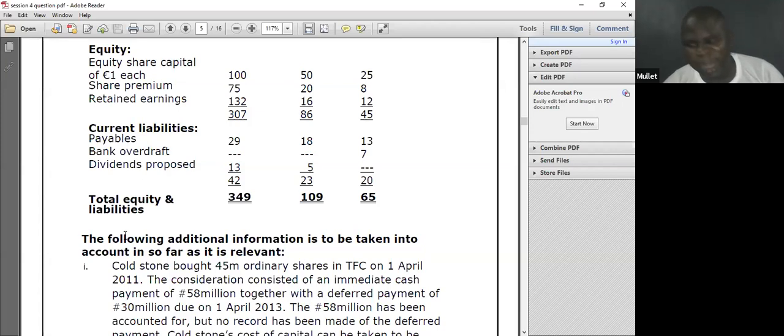We only report investment in associates in the statement of financial position under non-current assets, so I will put there investment in associates. Oh, dividend proposed, yes, he has the liability, 13 plus 5. This is what I do. The next thing, I will now say group structure. I open accounts: group structure, retained earnings of subsidiary, determination of net assets, goodwill, and after goodwill, the value of NCI. I will now put investment in associate. Those are the accounts to complete this one.